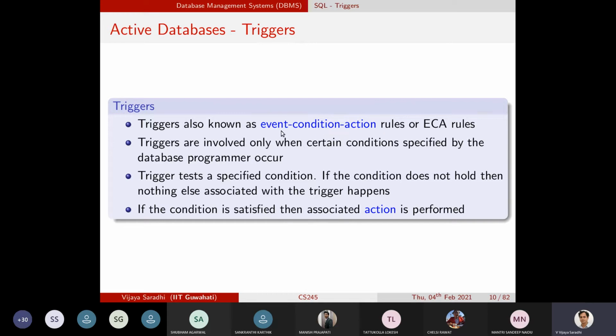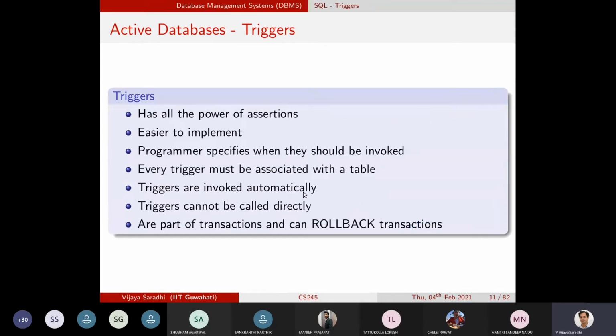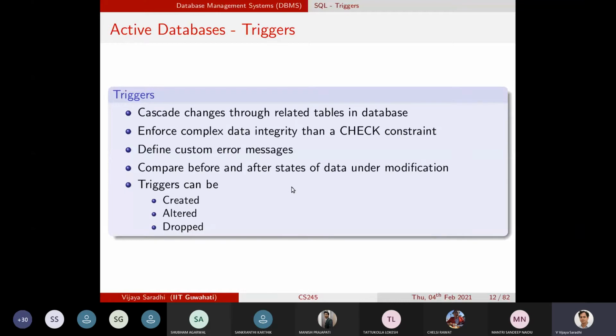This event is on insert, on update, on delete. The condition is whatever the database programmer has specified, and the action is also what the database programmer has specified. So these are more of a theory, we'll just skip this one.